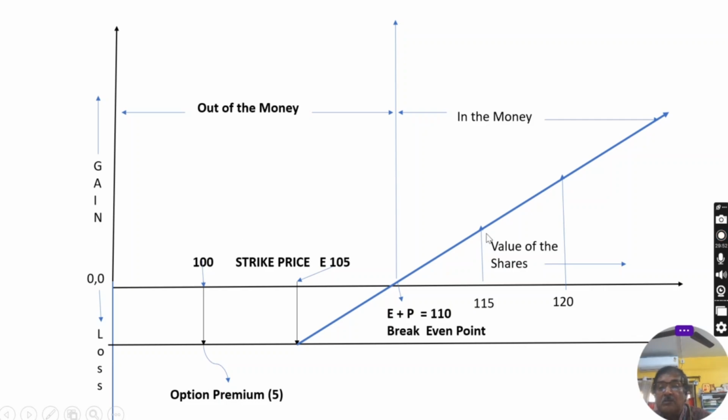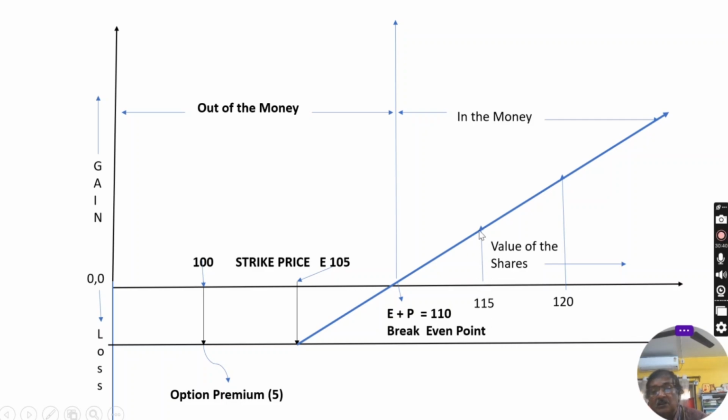This is rupees 5 profit because the sale price is 115, the exercise price is 105, then the gross profit is rupees 10 minus the premium cost rupees 5, the net profit is rupees 5.